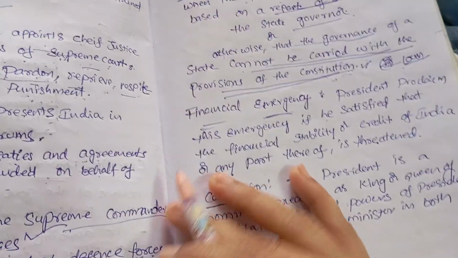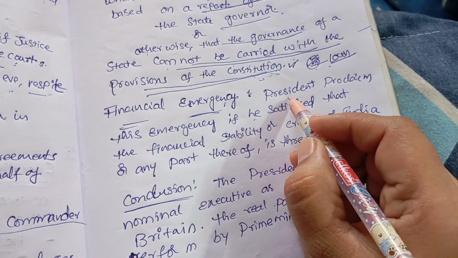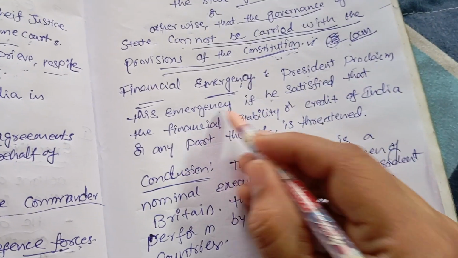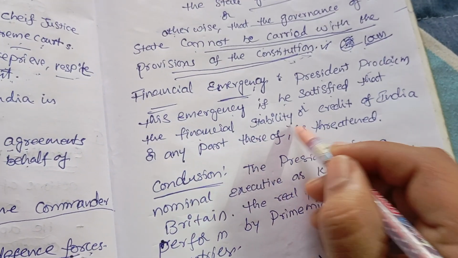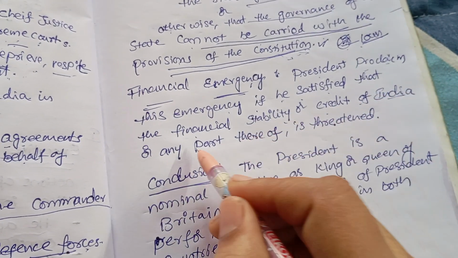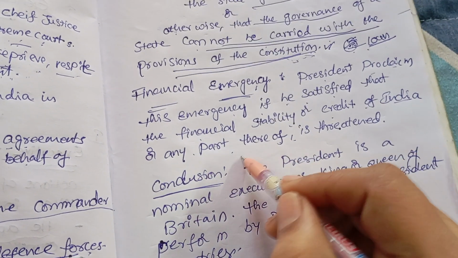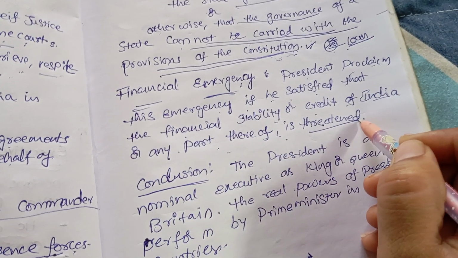Next, financial emergency. The president proclaims this emergency if he is satisfied that the financial stability or credit of India or any part thereof is threatened.